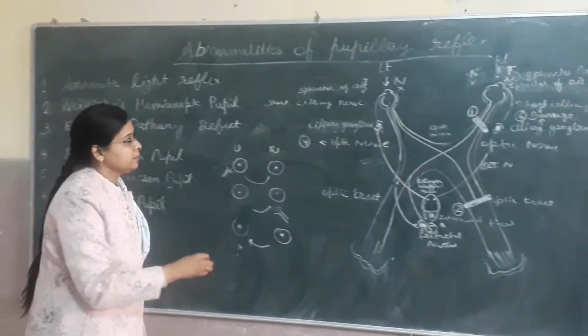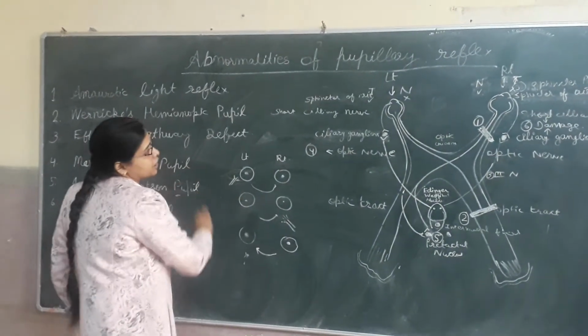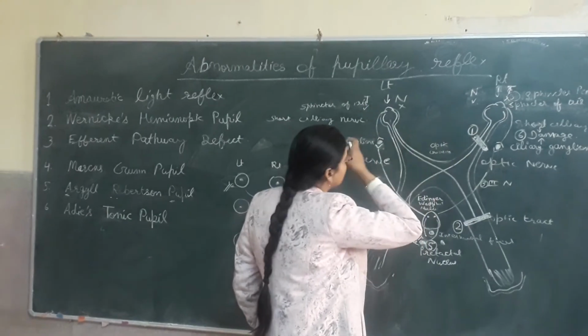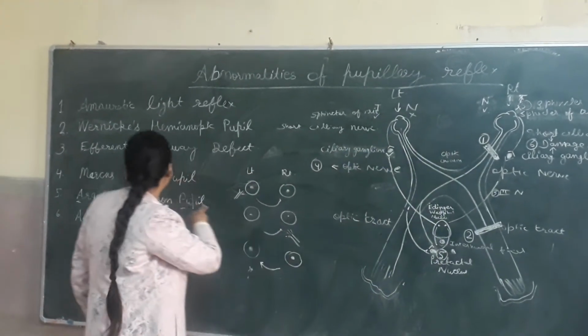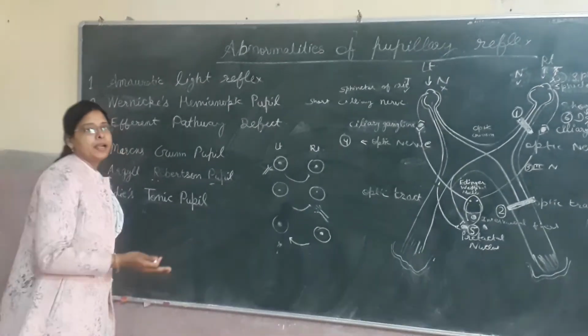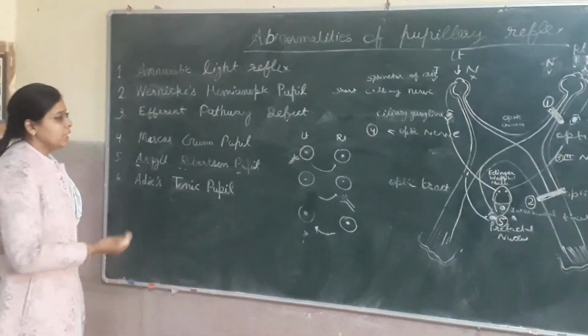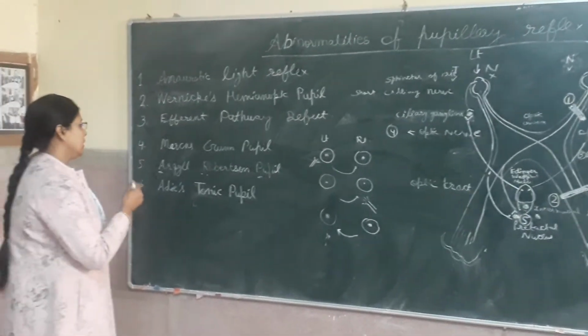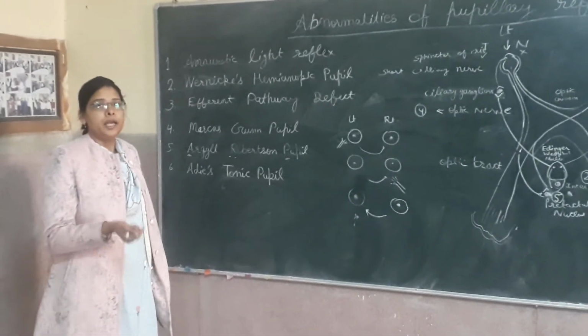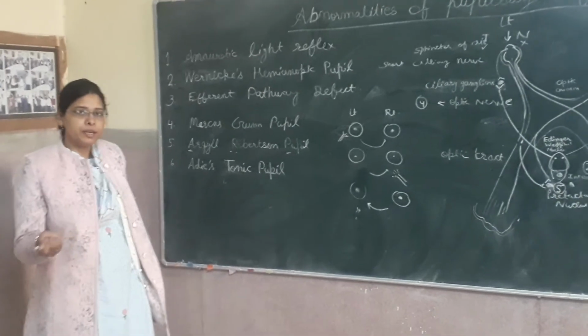Fourth, we discuss Marcus Gunn pupil. In this condition, if light is shown on the right side, there will be a Marcus Gunn pupil, also known as relative afferent pathway defect. In this condition, there is a paradoxical reaction of the pupil in the presence of a relative afferent pathway defect.